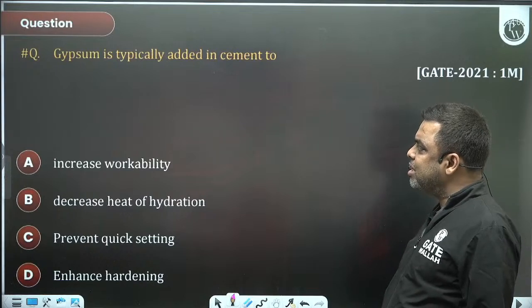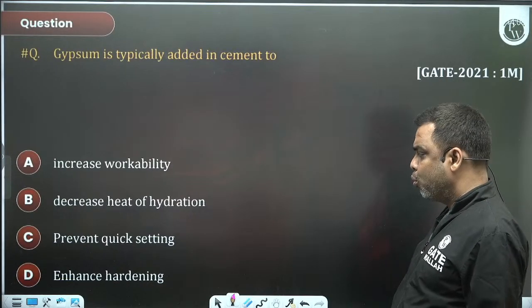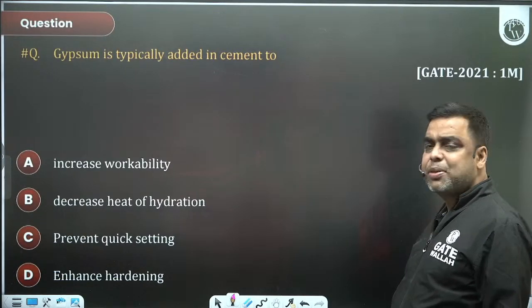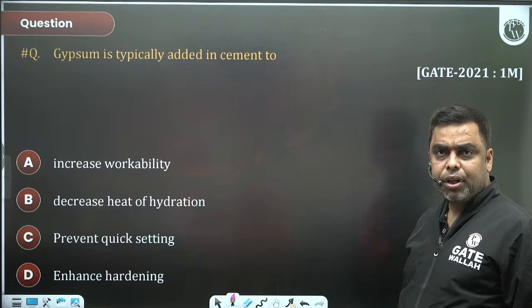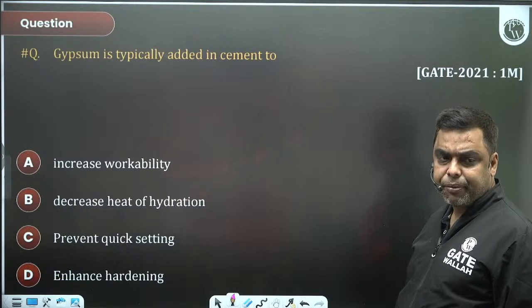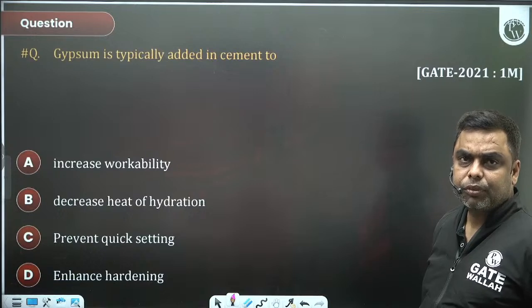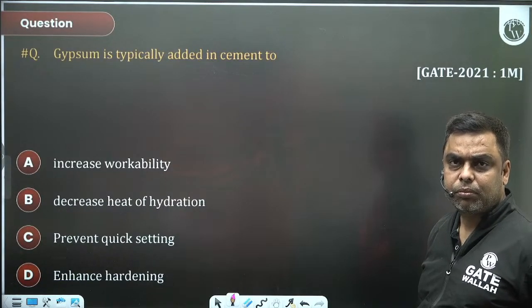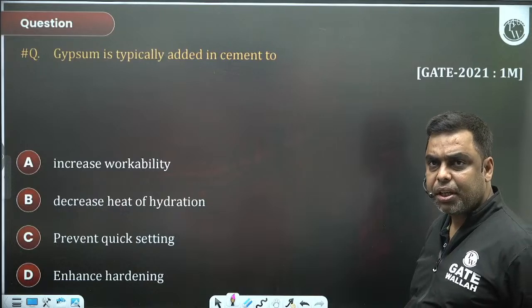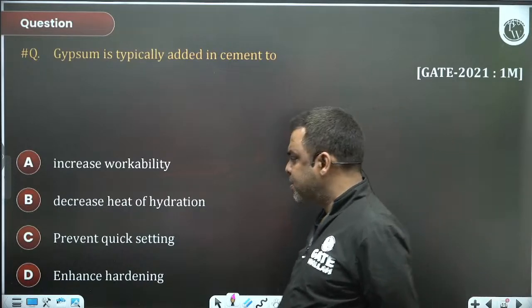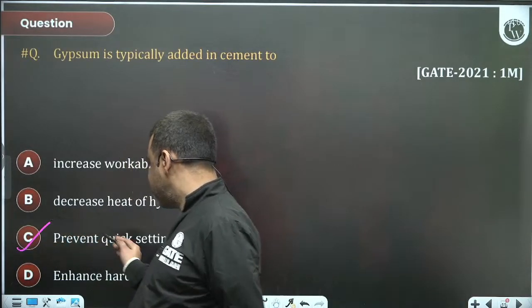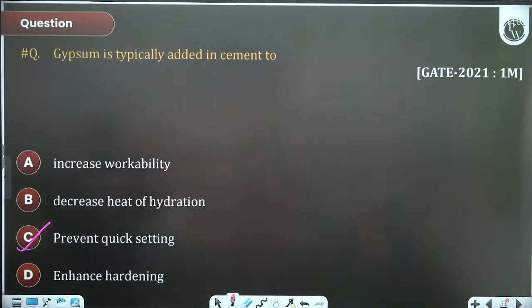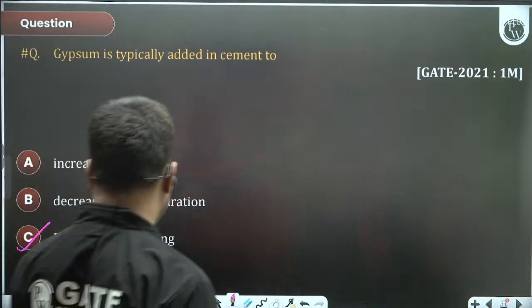From the next question: gypsum is typically added in cement too. Why is gypsum added in cement? Option C, to prevent quick setting. Good.